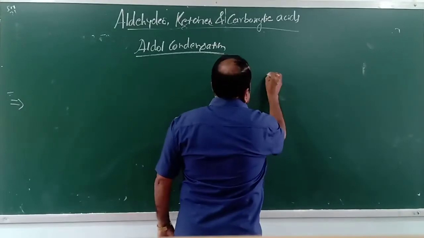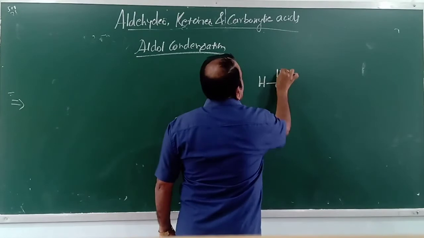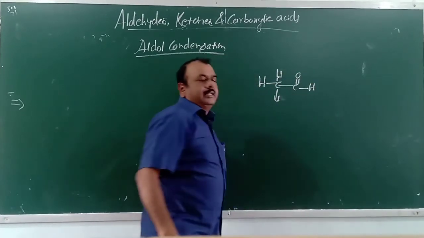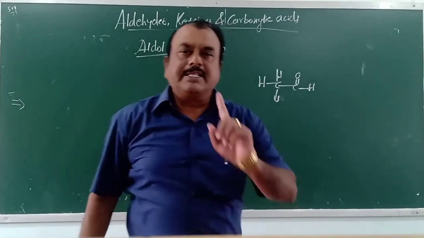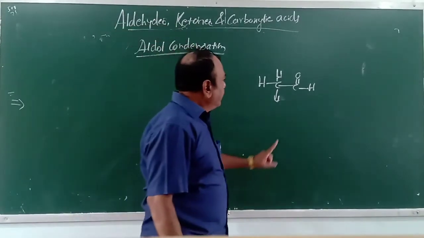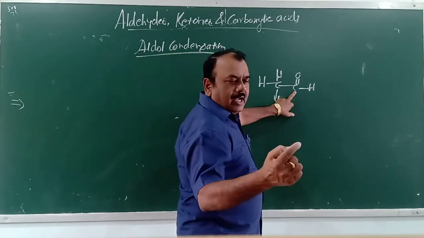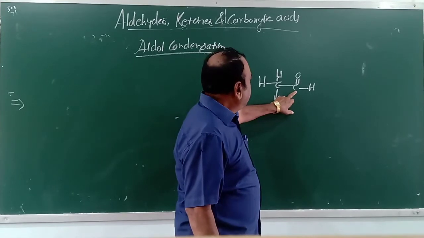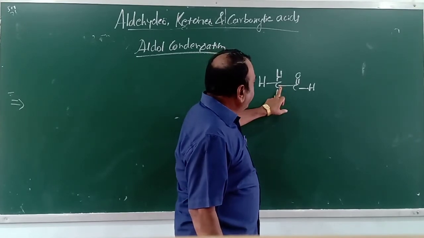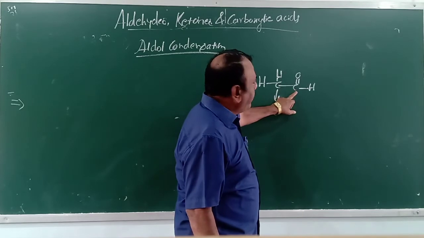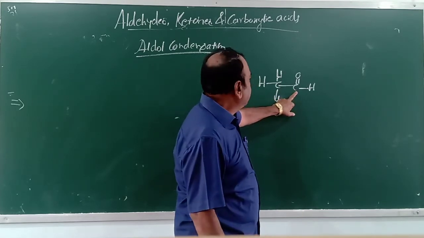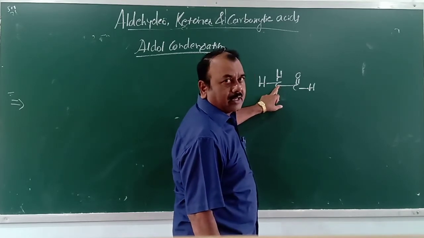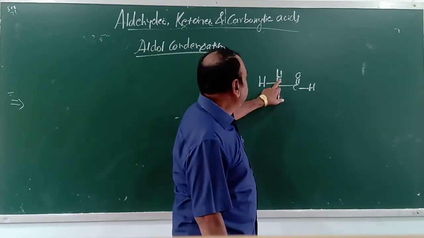Okay, look here. Again I have written a simple aldehyde like acetaldehyde. In the common system, the carbon atom directly attached to the functional group carbon is called the alpha carbon atom.